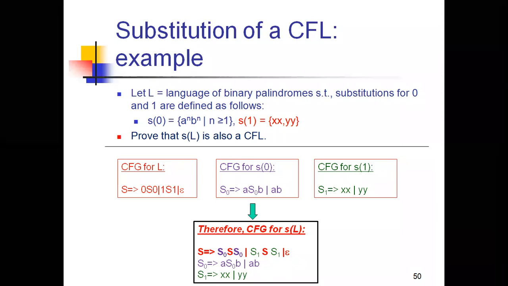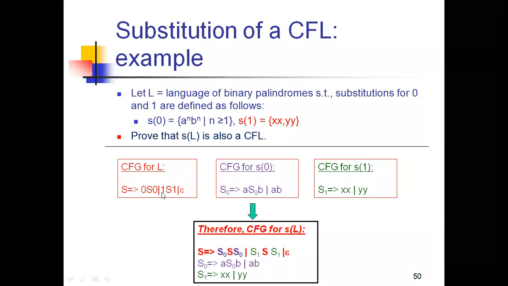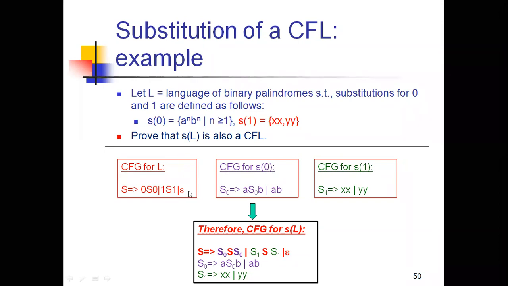So for that, how to write the context-free grammar is S tends to 0S0, 1S1 or epsilon. This is the context-free grammar that we wrote for the given language, right? For this context free grammar, we are defining s of 0. So s of 0 is a s0 b or ab, and for that we are defining s of 1. What is s of 1? xx or yy, right? S1 is xx or yy.